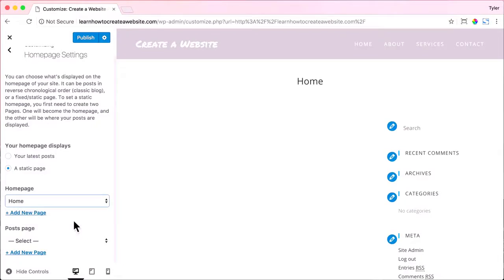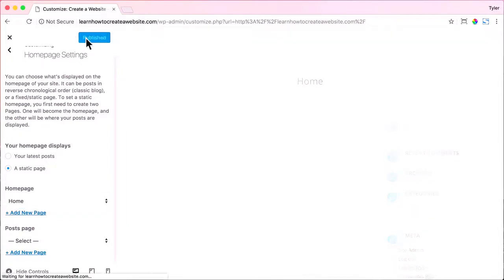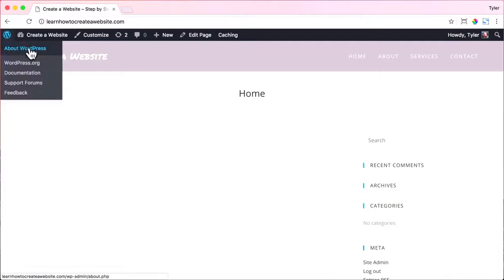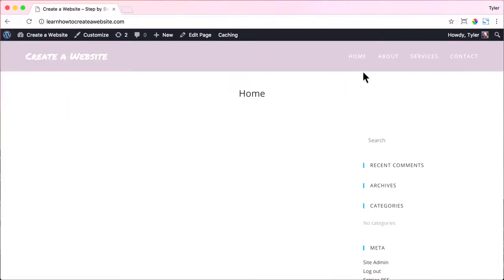So now when people go to your website, it will be to this page right here. All right, so we're all done with that. We can click on publish and we can exit out of there. And now we can see that this page on your main website is set to the home page. Pretty cool. And we can also see that the navigation works here. If we go to About or Services or Contact, it all works. So we have set up our navigation.